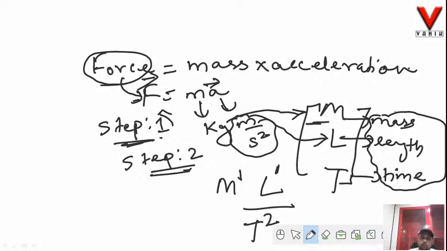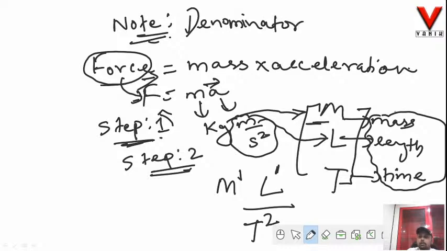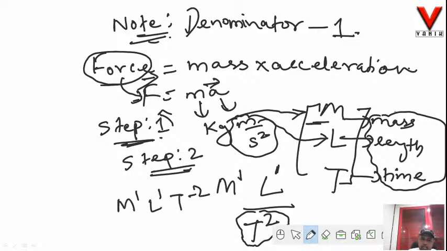One more thing, it is very important for you to remember: in dimensional analysis, in the denominator we always have 1. So I have to take the physical quantity present in the denominator to the numerator. How can I write this? I can write this as M to the power 1, L to the power 1, T to the power minus 2, and definitely I have to place them in square brackets.